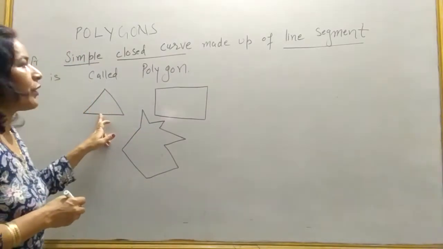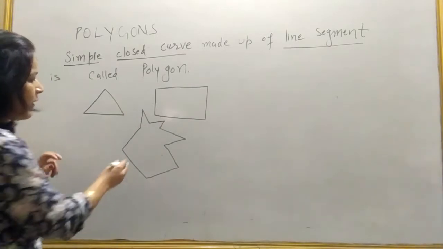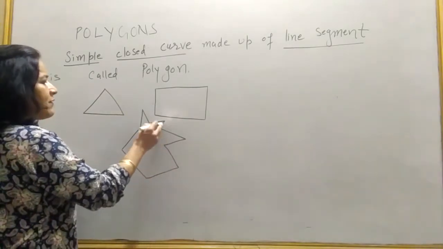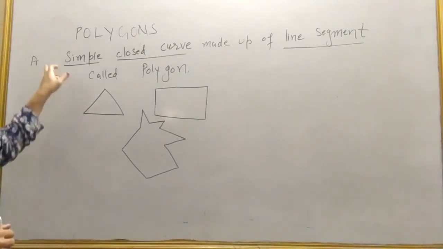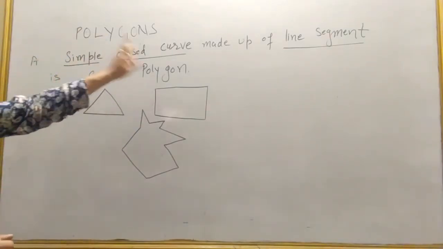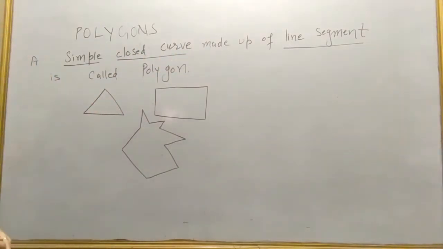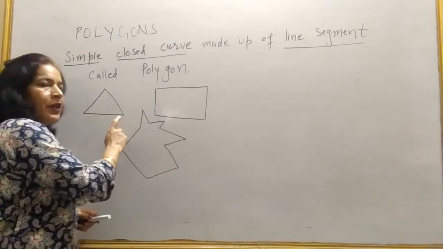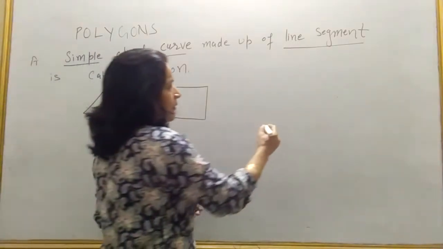Triangle is a polygon. Quadrilateral is a polygon. And this 1, 2, 3, 4, 5, 6, 7, 8, 9, 10 sided figure is a polygon. Because all are satisfying the definition of polygon, a simple closed curve made up of line segment, hence they are polygon.